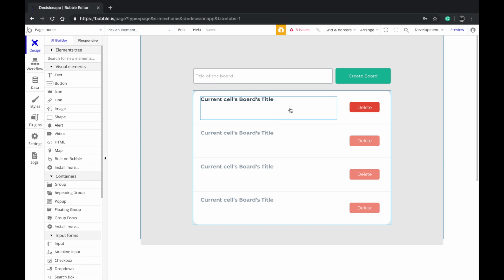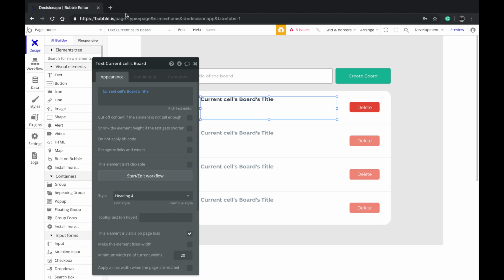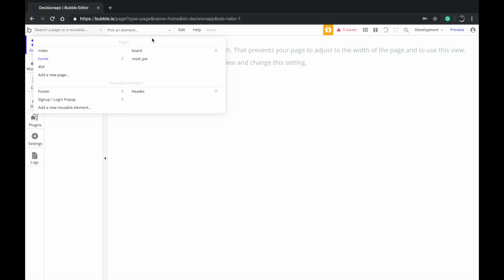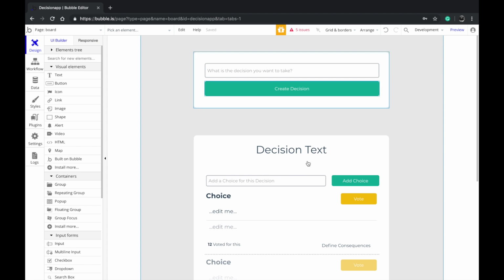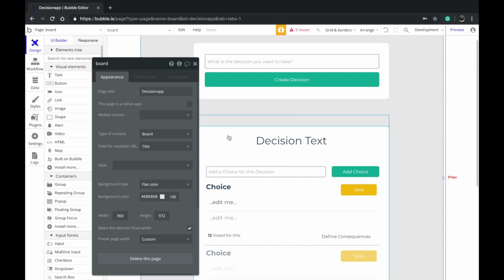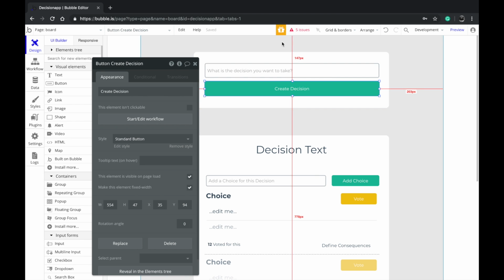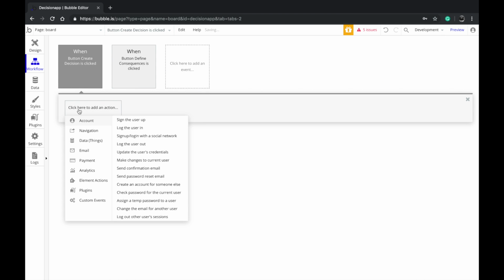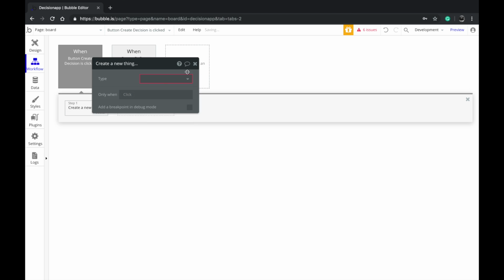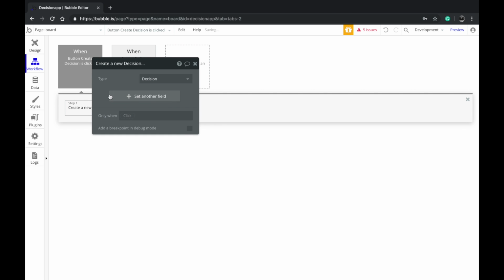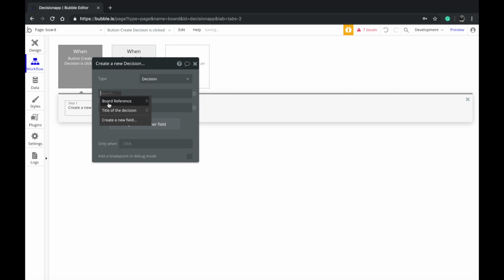Let's go back to the home page. So what happens is when I click on this button, it goes to this board page. So here we are. Now let's start from the beginning. The top here is create decision. So the first thing you want to do is create a new decision. When I click on this button, I'm going to add two values here: board reference and the title of the decision.